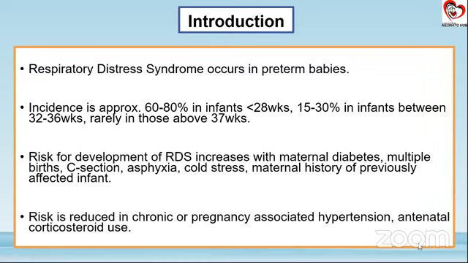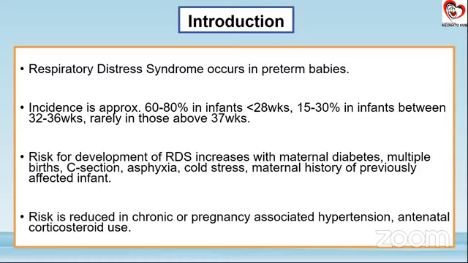As we saw, the more premature a baby is, the more chances of RDS. Statistically, the incidence is around 60 to 80% in infants who are less than 28 weeks of gestation. It goes around 30% between 32 to 36 weeks of gestation, and it is very rare above 37 weeks. As I mentioned, for a full-term baby coming to us with respiratory distress, RDS will be in our differential diagnosis but weighed out.